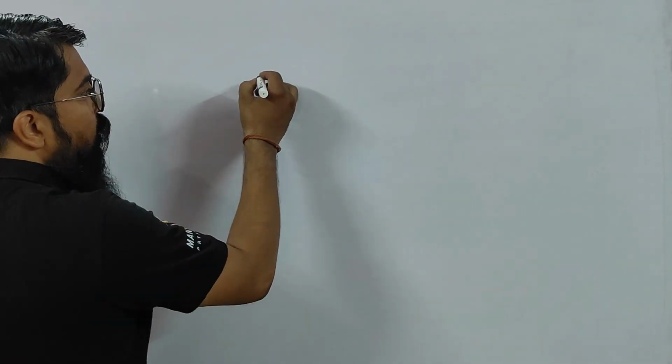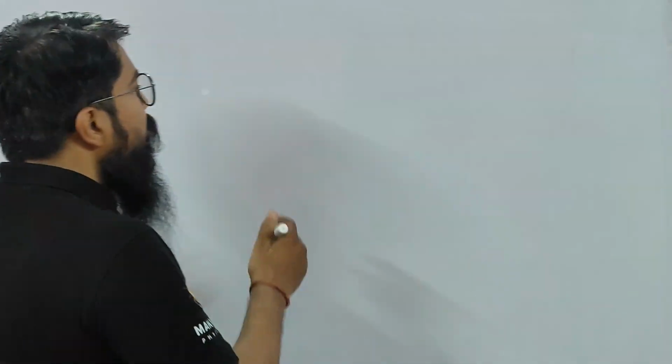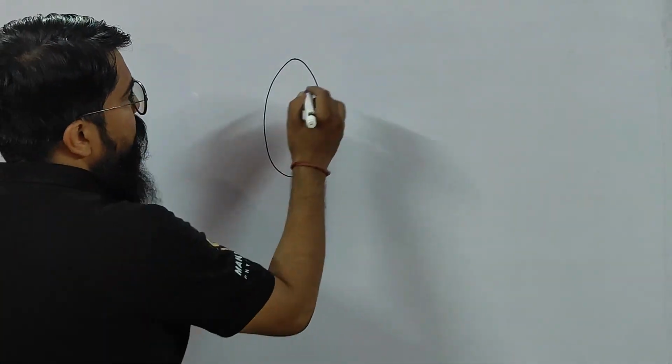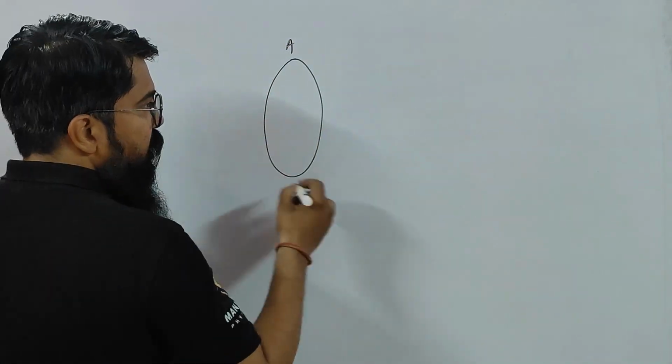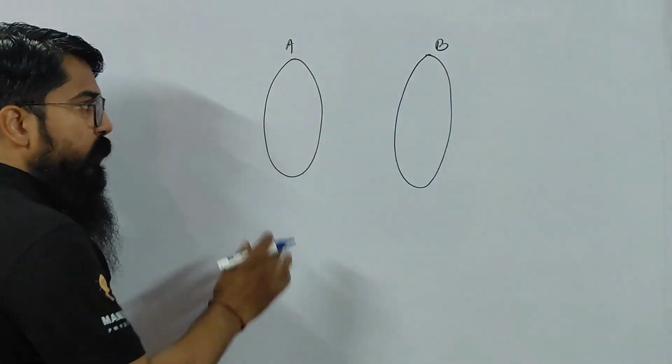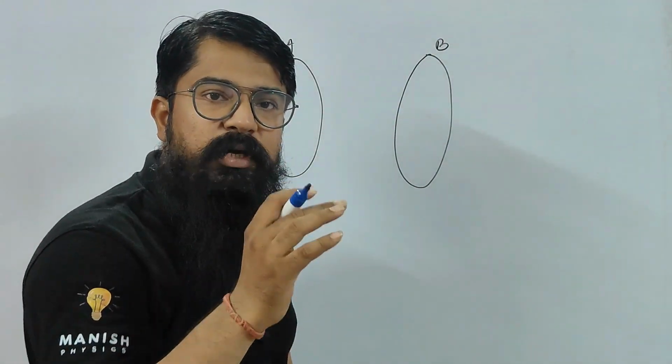Children, let us talk about the neutral body. See the pen, this marker in my hand. Tell me, is it a charged body or a neutral body? You may call it an insulator, that's a different thing. We will discuss conductors and insulators later, not in this video. If I'm talking about a neutral body, this is body A, which is neutral. This is body B, which is also neutral. There are two different bodies A and B, and both are neutral.